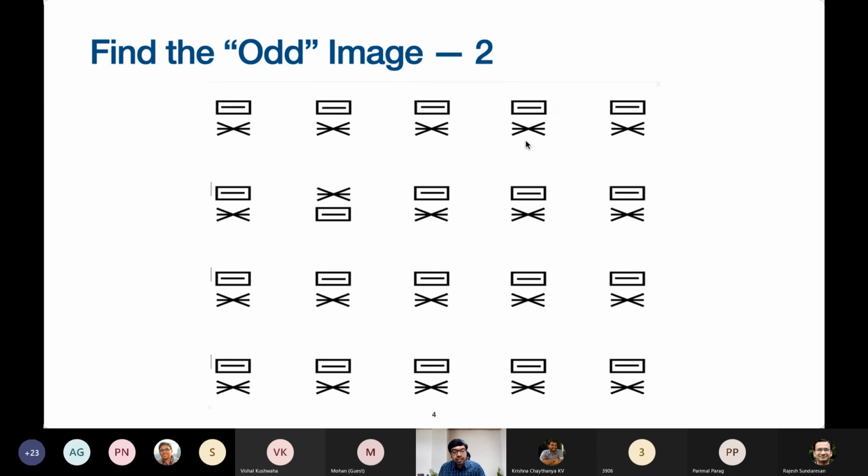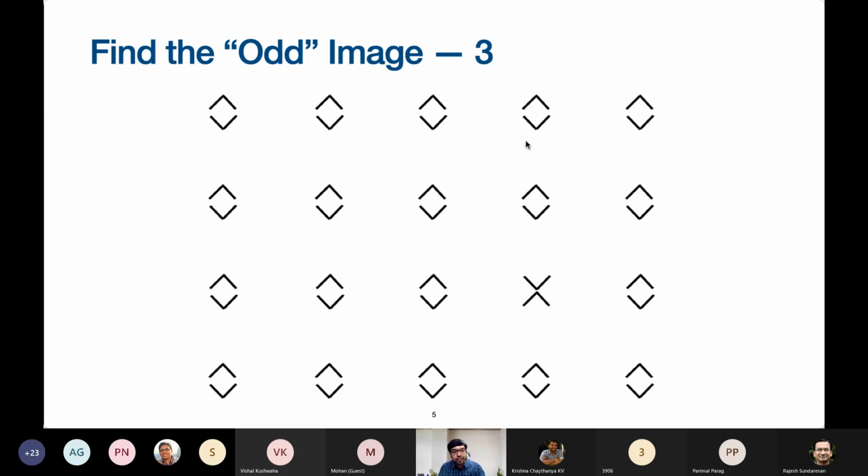Last set of images, 3, 2, 1, and go. Ready. Okay, so where's the odd image? Third row, fourth image. Correct. So this took you about 3.5 seconds. This is typically the case. The first one is usually perceived to be very hard. Thank you, Krishna. I'll call you onto the stage once more at a slightly later time, perhaps after 2 or 3 slides.